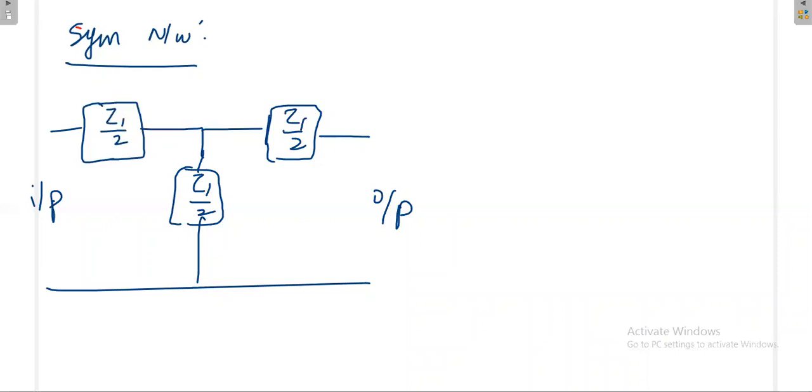This can also be written like this. Say this is S2, then 2 is Z2. Okay, and now this is the input and this is the output. This is also another symmetric circuit.